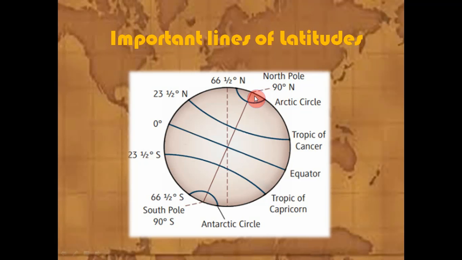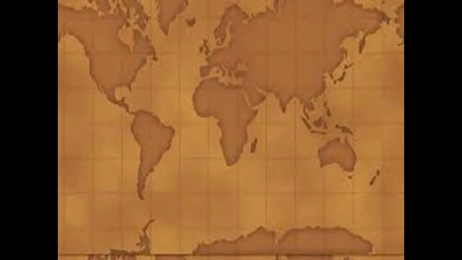See, this is North Pole. It is at the north side and it measures as a 90-degree north. And this is South Pole. It measures 90-degree south. That is North Pole. This is South Pole. Understood? These are important latitudes. Now let's move towards the longitudes.